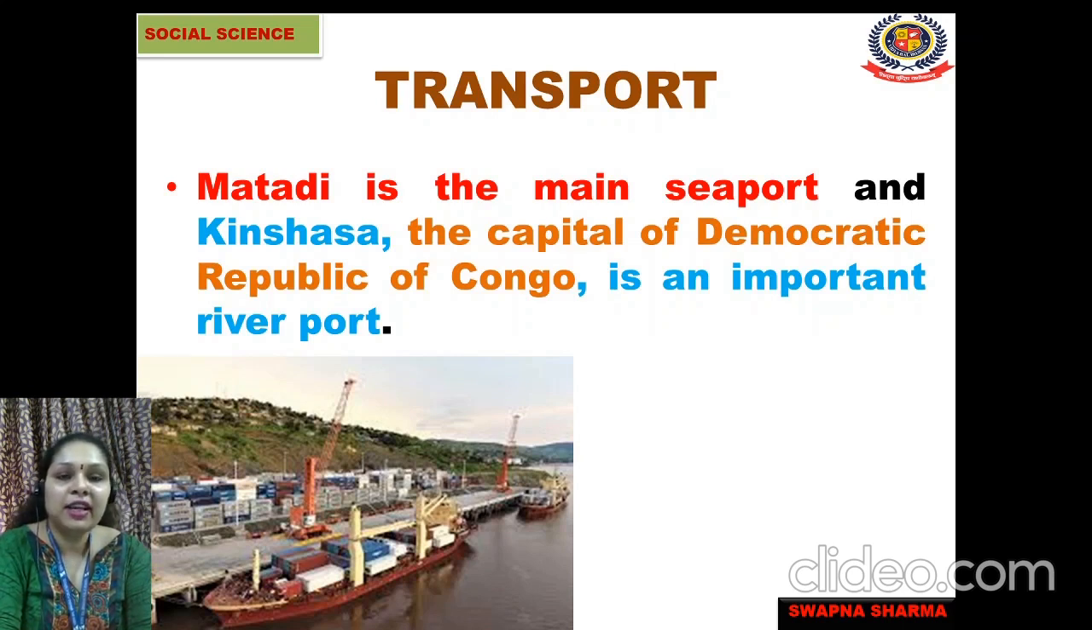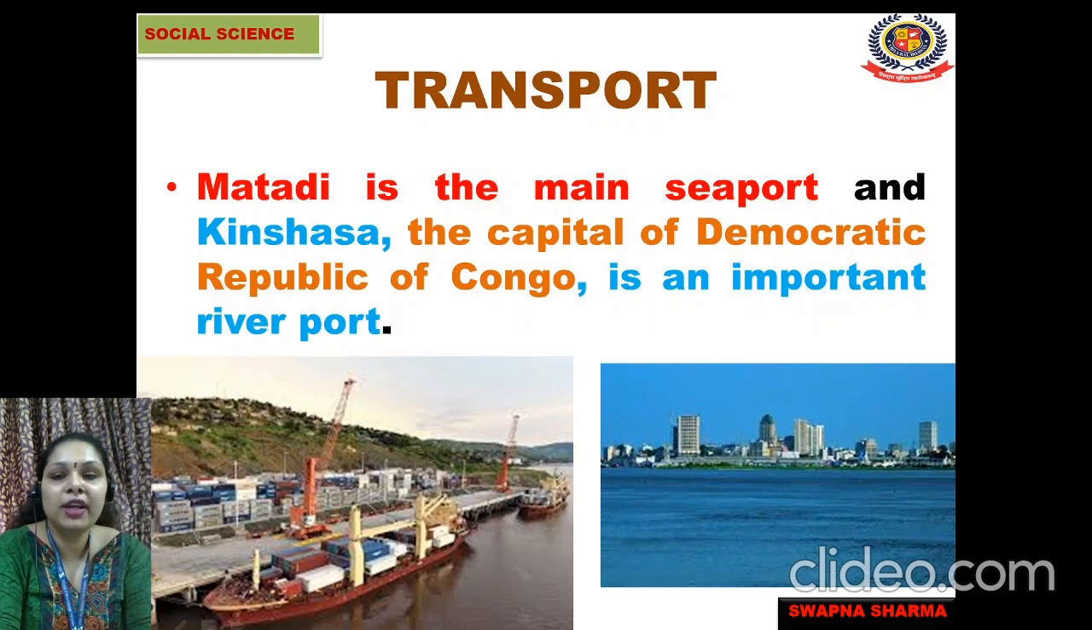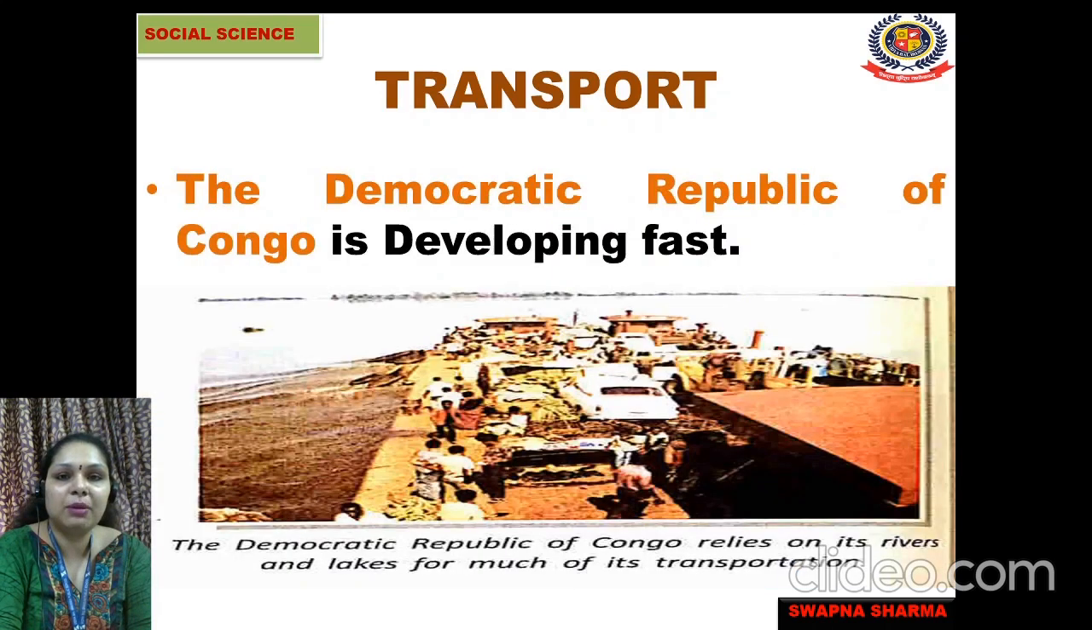Matadi is a city in the Democratic Republic of Congo where there is a main seaport. This is Matadi city, where the seaport is, from where ships move from one place to another, or from one country to another. The capital of the Democratic Republic of Congo is Kinshasa. Kinshasa is important for its river port, because the river Congo flows here, and people who want to move from one city to another, or take their goods from one place to another, take water transport and move from the river ports in Kinshasa.